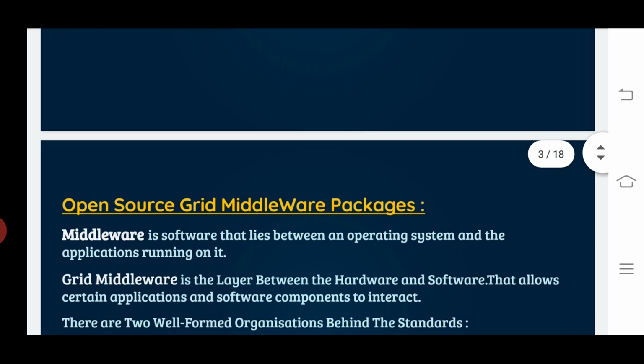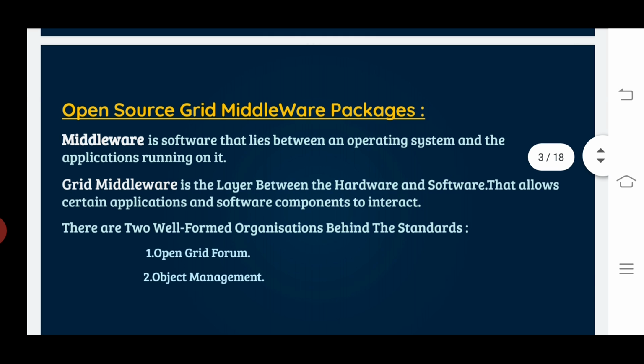Now today we are discussing the first topic, open source grid middleware packages. Open source grid is open source middleware packages.